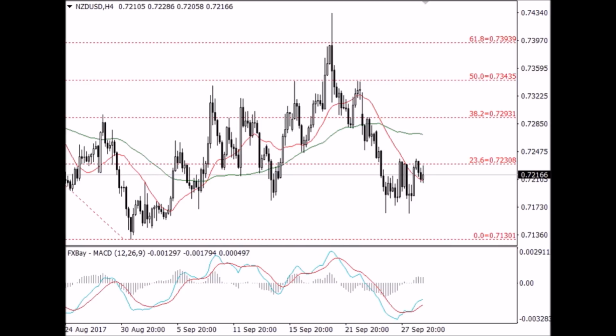The Kiwi held steady on Thursday, up 0.21% to 0.7214. Following a widely expected move, the Reserve Bank of New Zealand left interest rates unchanged at 1.75% at the conclusion of its policy meeting on Thursday. Commenting on the decision, the central bank said that it doesn't expect to raise interest rates for some time as the economic growth outlook weakens and inflation slows.